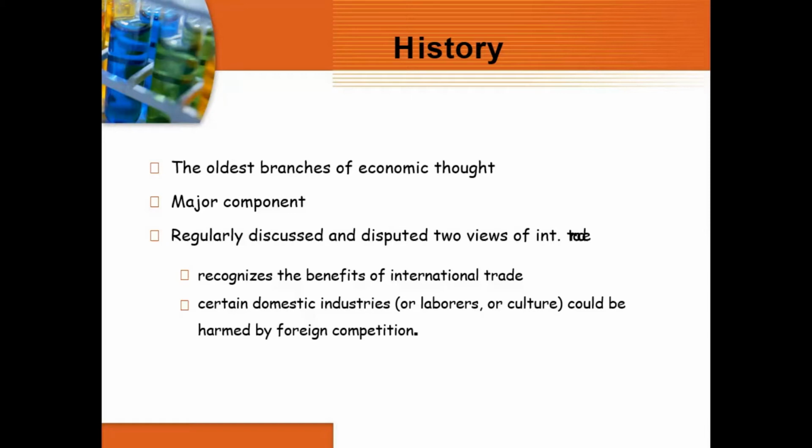Certain domestic industries could be harmed by foreign competition also. One of the things, as you have seen in the movie, is waste products. Surya was the hero in the movie. The bio waste of Australia used to come in containers to our country, and the hero used to go and stop such things.